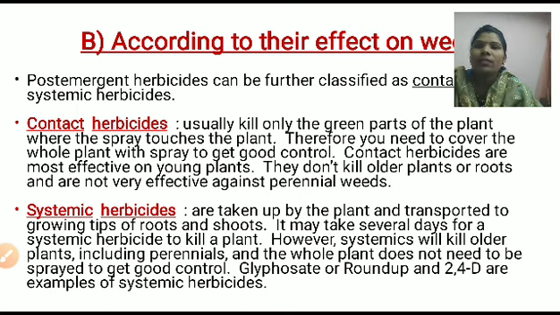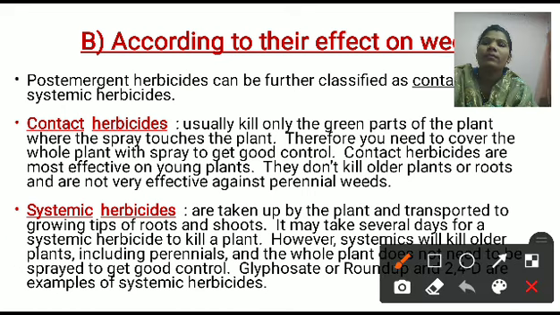Here these contact herbicides are mostly effective for what? They are effective only for the young plant, not the older plant. They don't kill the older plant or the root and are not very effective against perennial weeds.